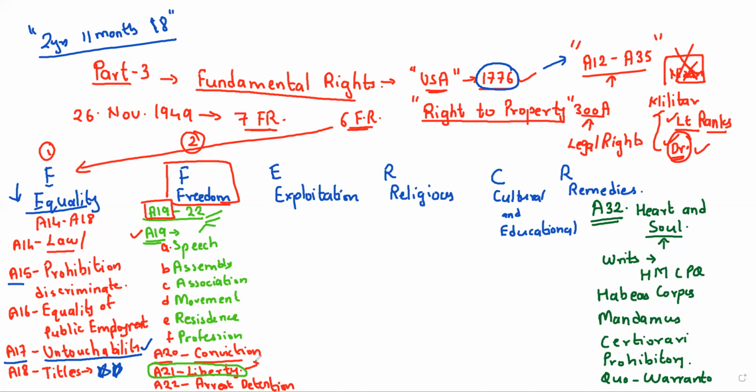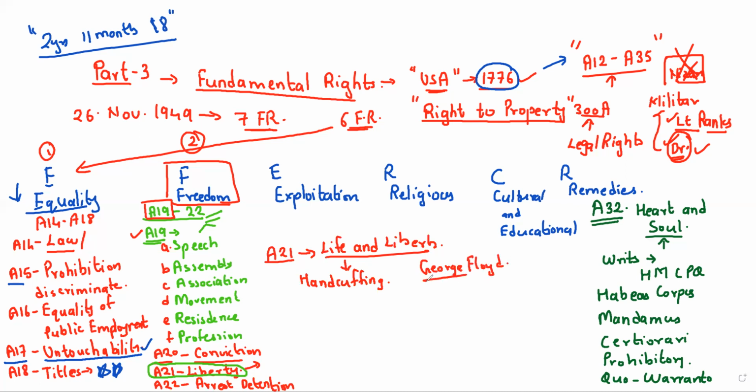Article 21 talks about right to life and liberty. Very, very important. Now here, under Article 21, you have the right against handcuffing. You might have heard a sensational news from America, that a police officer kneeled down on a person called George Floyd.